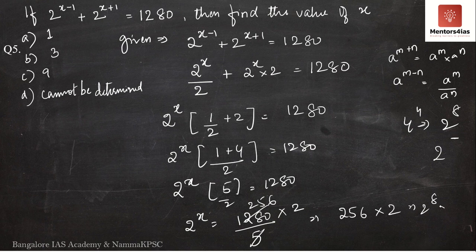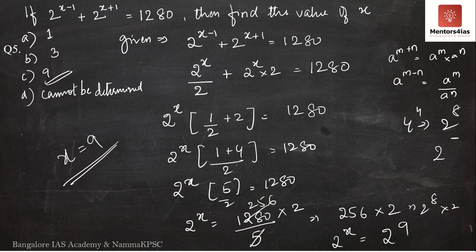So this is nothing but 2 to the power 8 into 2, or 2 to the power x is equal to 2 to the power 9. Meaning what? x is equal to 9. 2 to the power x is equal to 2 to the power 9, meaning x is equal to 9. Therefore, the correct option here is option C. Sorry, the answer is 9. So I hope this is clear. Let us now move on to the next question.